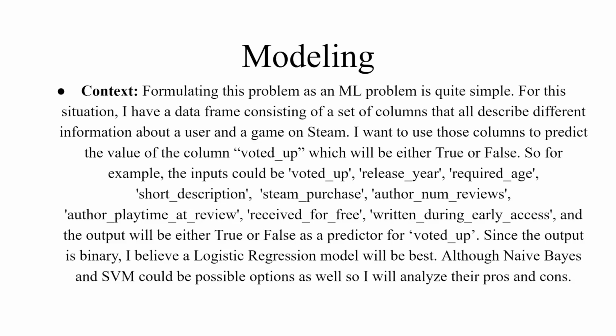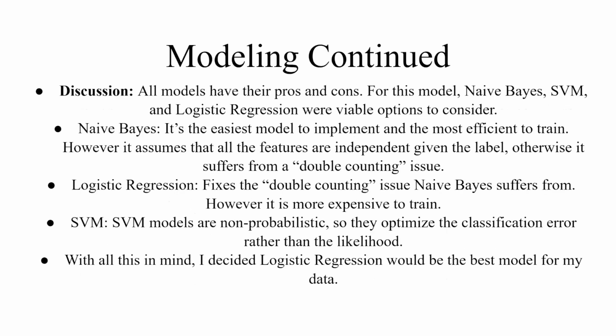Since the output is binary, I believe a logistic regression model will be best, and although naive Bayes and support vector machine models could be possible options as well, I will analyze their pros and cons. All models have their pros and cons. For this model, naive Bayes, SVM, and logistic regression were viable options to consider. Naive Bayes is the easiest model to implement and the most efficient to train. However, it assumes that all features are independent given the label, otherwise it suffers from a double counting issue. Logistic regression fixes the double counting issue naive Bayes suffers from, however it's more expensive to train. And SVM models are non-probabilistic, so they optimize the classification error rather than the likelihood. With all this in mind, I decided logistic regression would be the best model for my data.